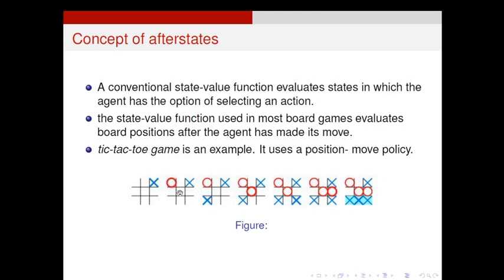Okay, so what is the thrill of the game? The first person plays the cross, and automatically the second person plays the donut. What is the second person's aim? He tries to prevent the cross person from getting a row, column or a diagonal. So first the donut plays here, then cross is here, again donut plays here because he tries to get this diagonal, that is his aim. So automatically the second time the cross will play here. It prevents the donut from putting his donut here and winning the game. So it repeats like this.